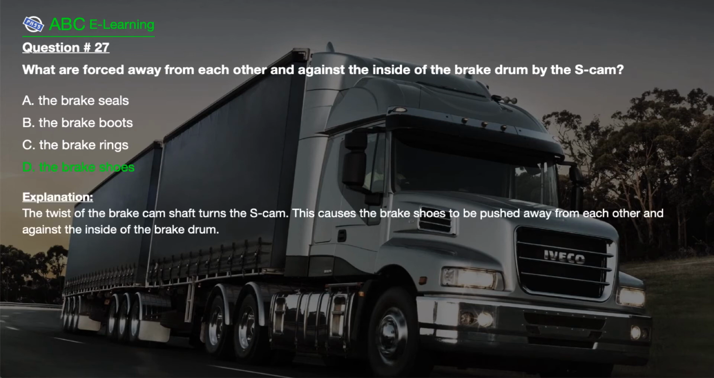The correct answer is D. The brake shoes. Explanation. The twist of the brake camshaft turns the S-cam. This causes the brake shoes to be pushed away from each other and against the inside of the brake drum.